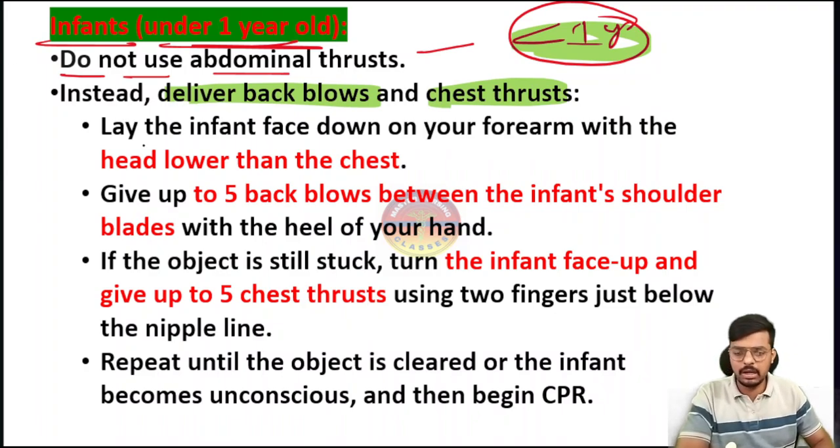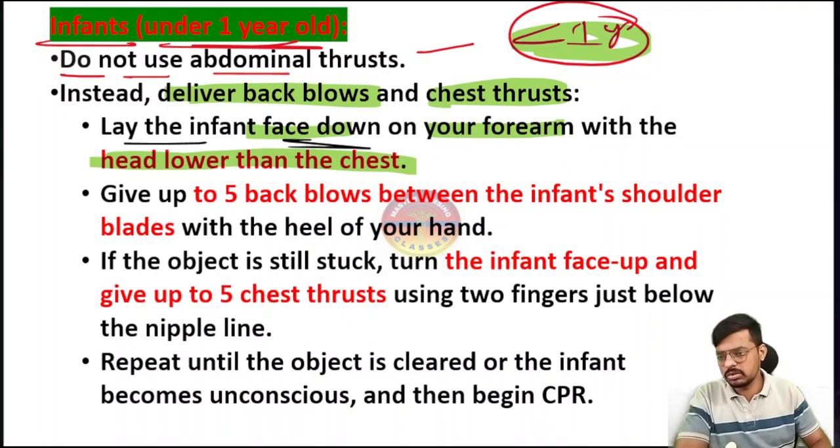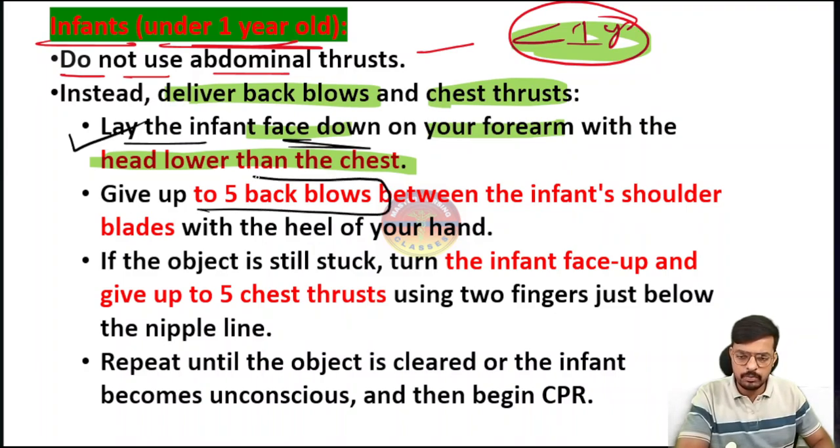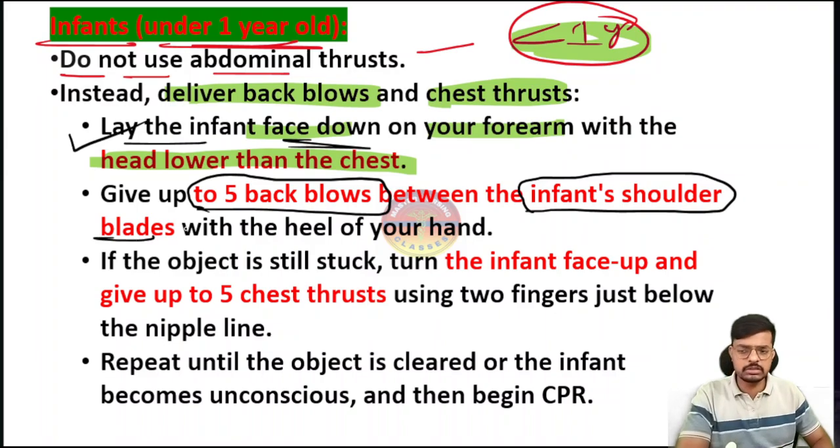Okay, so let me clear all the points. Lie the infant face down. First we have to take the patient to the position. The face should be down and the child resting on our forearm with the head lower than the chest. This is what we just discussed in the question. Then, how many back blows do we have to give? 5 back blows. Where do we give them? Between the infant's shoulder blades.